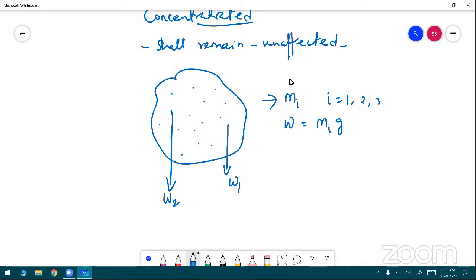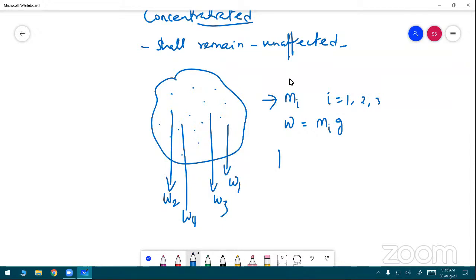Yes, sir. Another point mass, W3. Another point mass, W4, up to WN. Listen, all of you: the gravitational force is directed towards the center of the earth, as the size of the earth is very large compared to any practical rigid body.